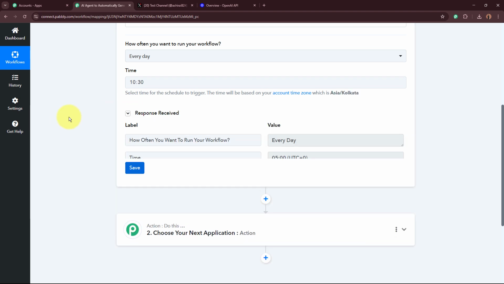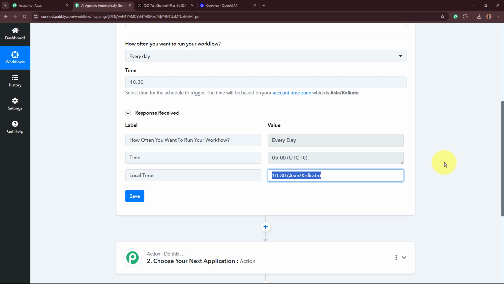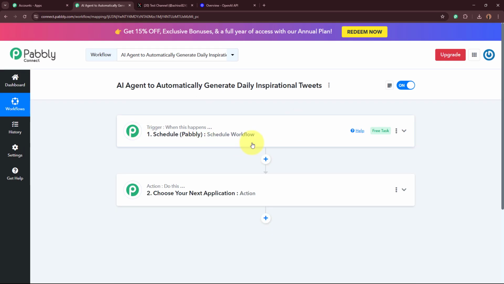And then I'm going to click on this save button. It says my workflow has been scheduled for every day and the time it will be 10:30 Asia, Kolkata. Okay. So now as I've added the schedule, this workflow is going to run at 10:30 in the morning every day. Okay. As I want to post the inspirational tweets at 10:30 on my X account, that is Twitter. Okay. So as now this workflow is going to be scheduled every day.